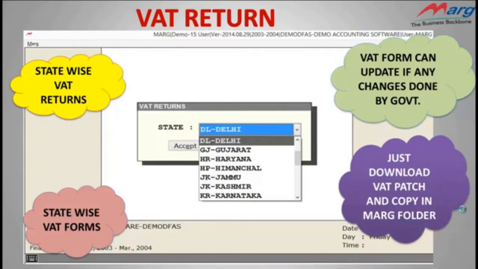Apart from that, if there are any changes applied in a VAT form by the government, then we provide an updated VAT patch within a week, which you can easily download from our website and paste in your Mark folder. Then your VAT form will automatically get updated. That means you need not update your whole Mark software.